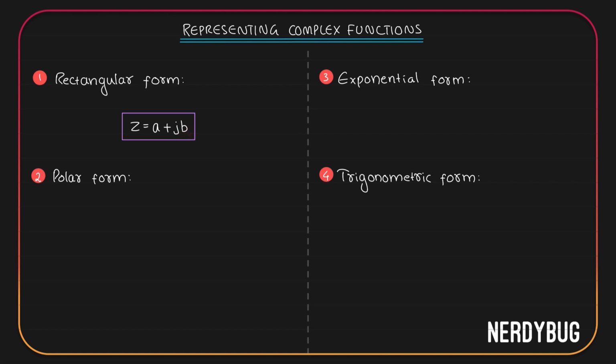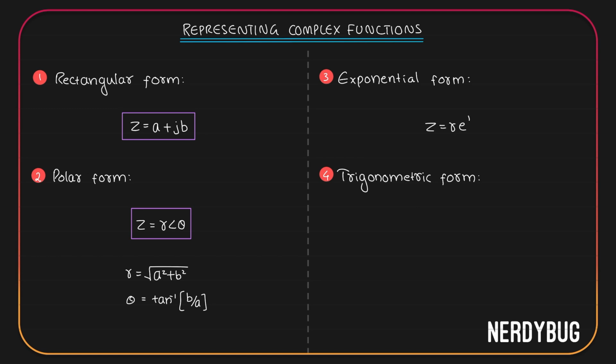We can write the same function in polar form like this: z is equal to r angle theta. Here r is the magnitude of the function, so r is equal to root of a square plus b square. And theta is defined as tan inverse of b divided by a. We can write the same function in exponential form like this: z is equal to r e raised to j theta. This is actually just a special case of the polar form.